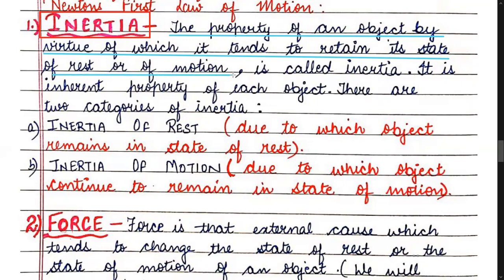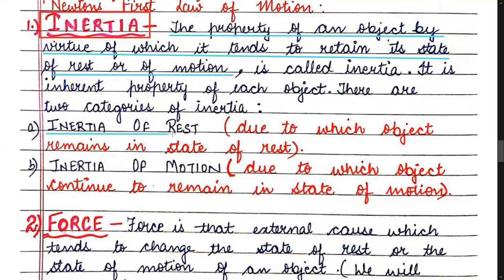The property of an object by virtue of which it tends to continue to remain in the same state of rest or motion is known as inertia, and it is the inherent property of each object. And there are two categories of inertia.